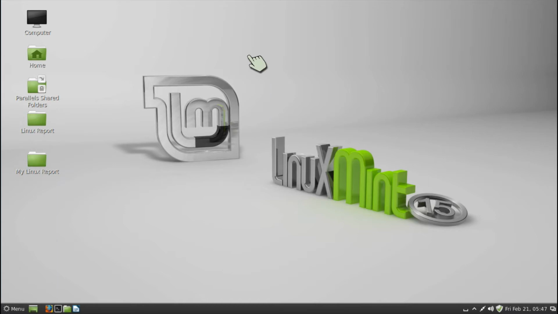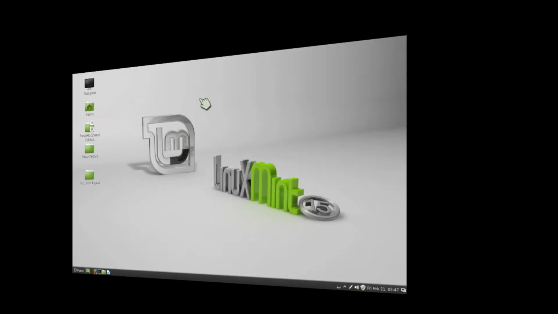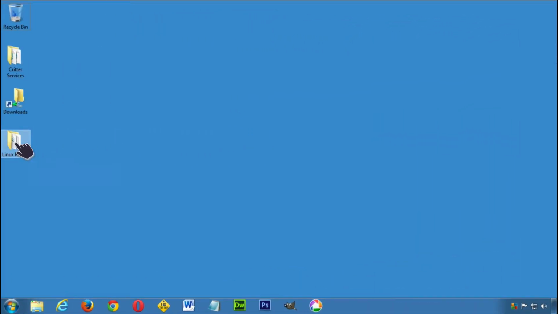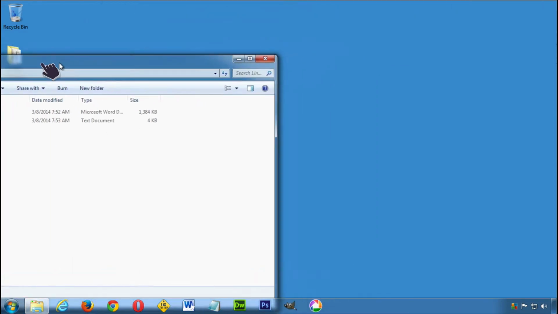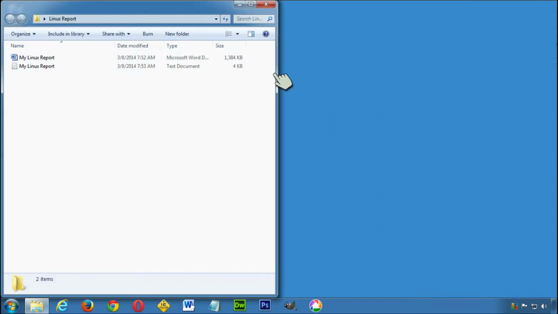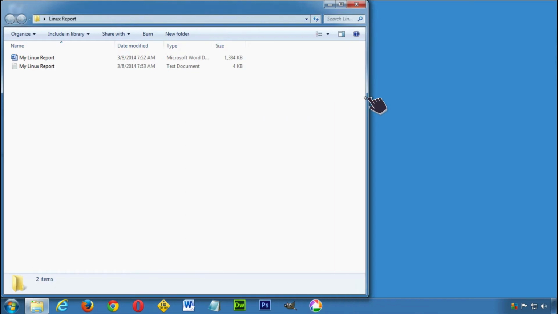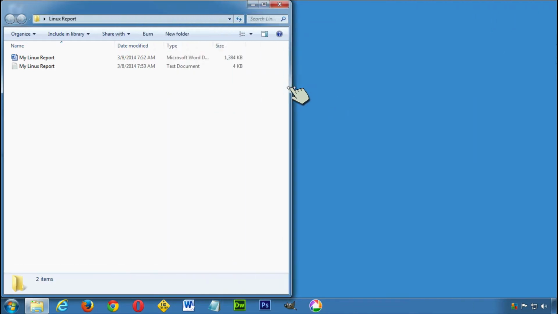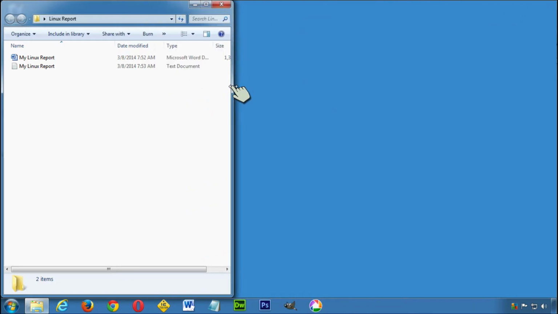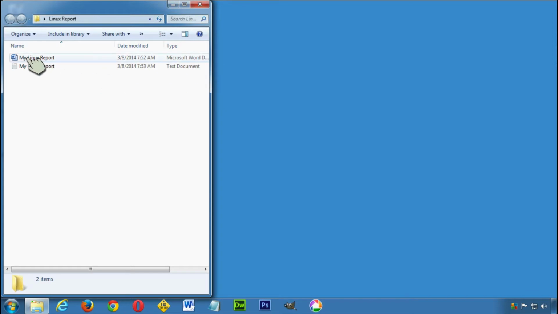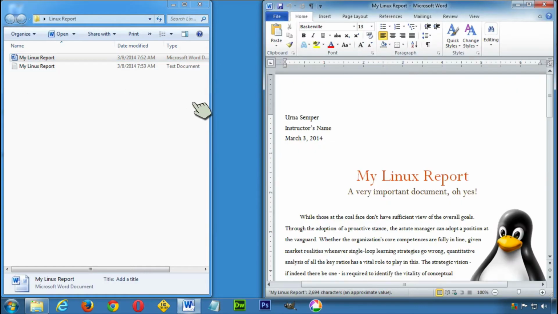So now let's go ahead and take a look at Windows. Here's Windows. I have Linux report. I'm going to do the same thing. Notice just with the resizing, I'll resize it over there. Of course I could resize it because, well, they made it well. They thought about this before they shipped it. So anyway, I'm going to go ahead and open up my Linux report. And of course, if I try to rename it, look what happens.